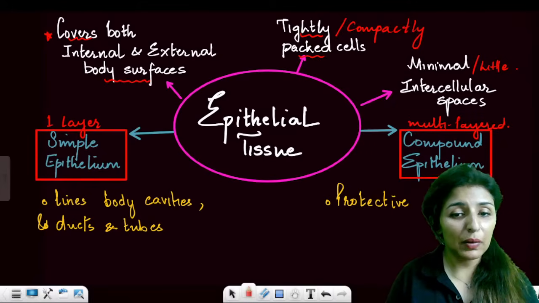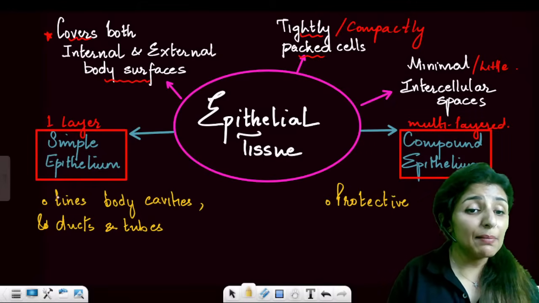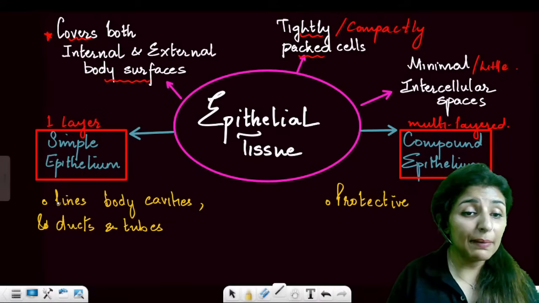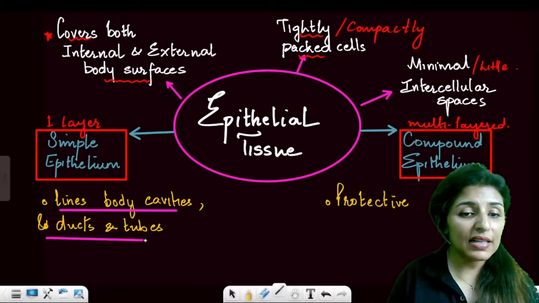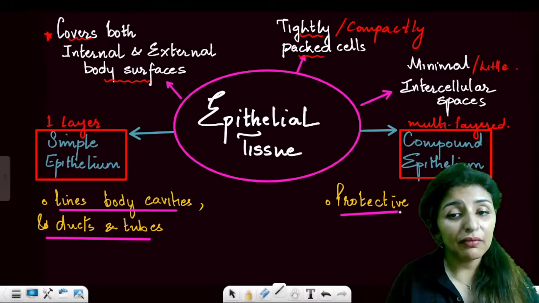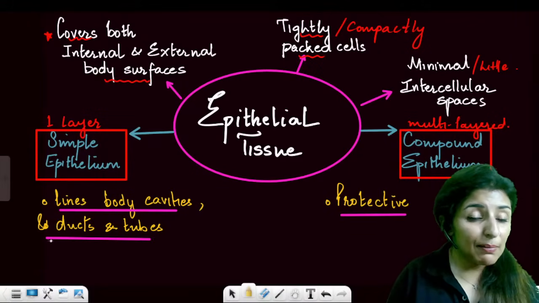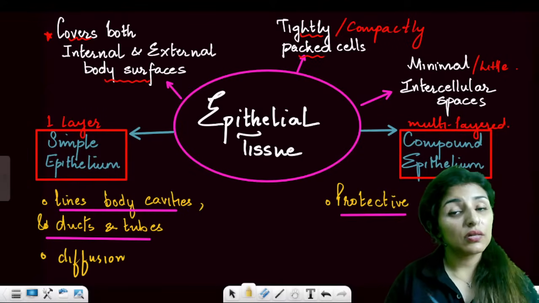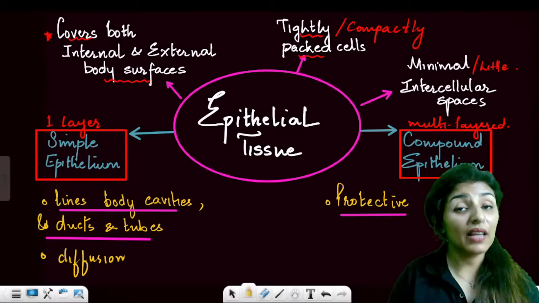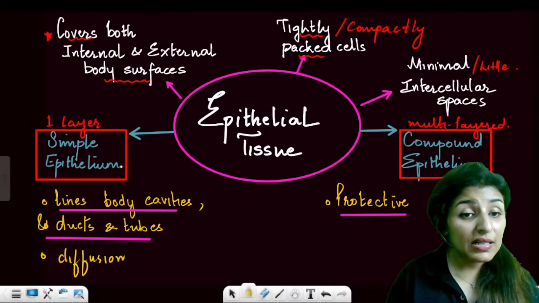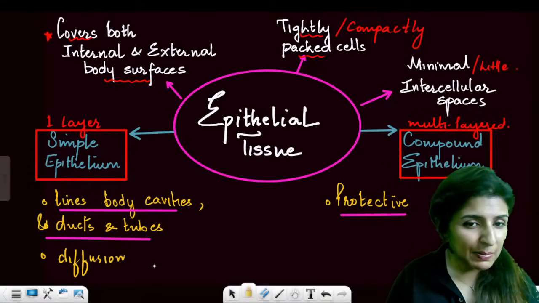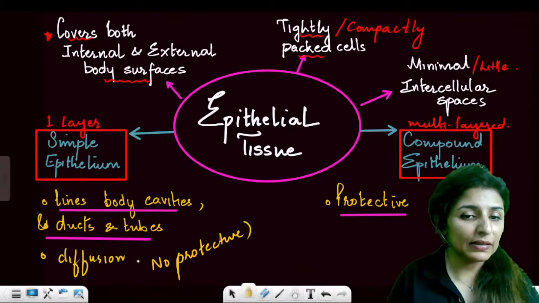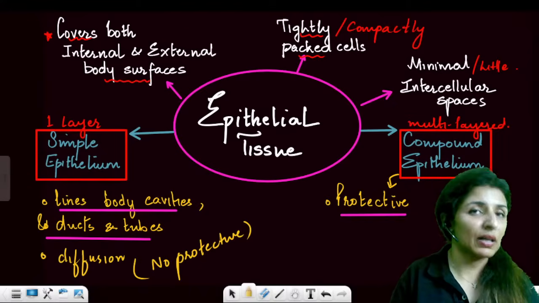Are these points clear, everyone? So simple epithelium will line the body cavity, the ducts and the tubes, while compound epithelium will be actually protective in nature. Simple epithelium can also be involved in diffusion. Diffusion can only occur through simple epithelium, and that too only through squamous type, right? Simple epithelium will not really participate in protection. No protection. For protection, it has to be multi-layered. Are these points clear? So that is why compound epithelium.